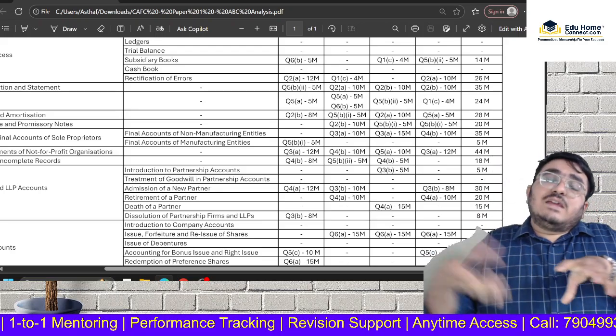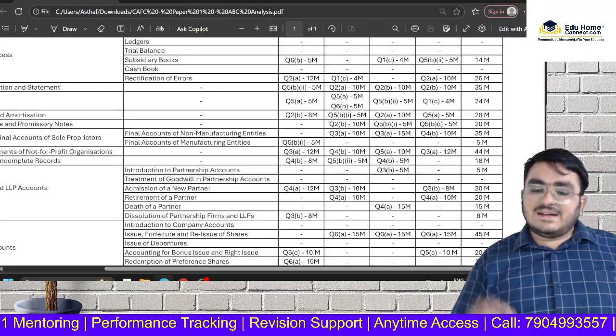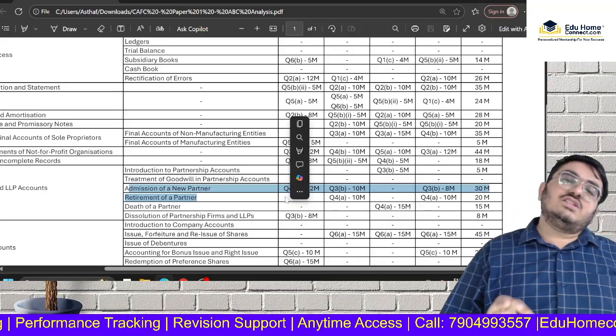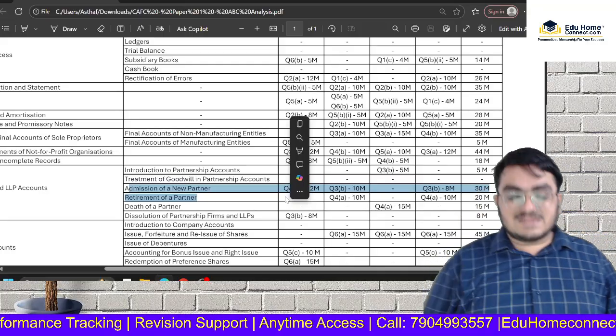In that also the major focus area should be admission and retirement, because if you see here, admission and retirement have had a good amount of questions and they come for a good amount of marks as well.